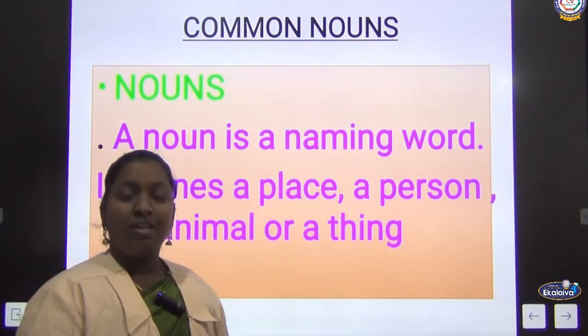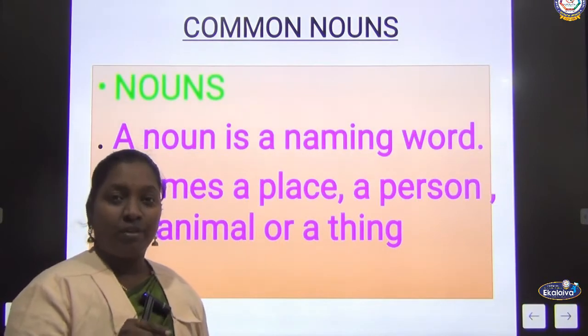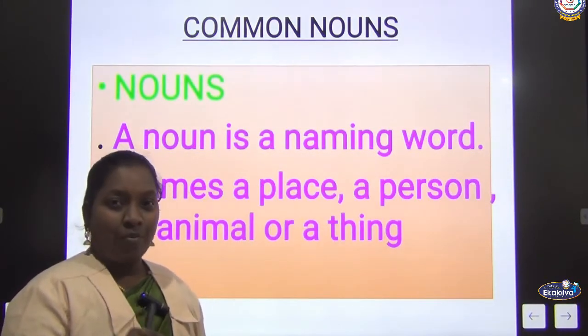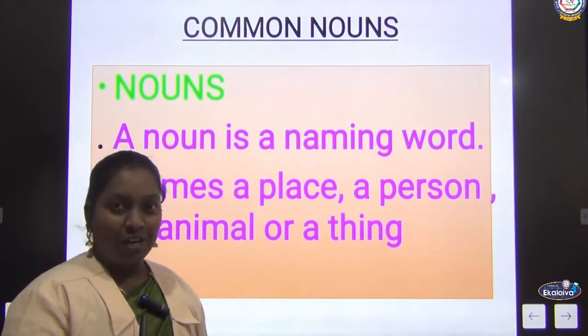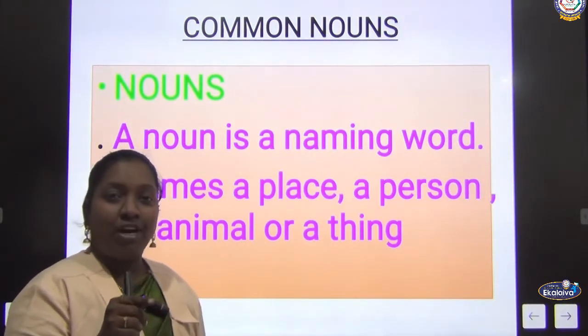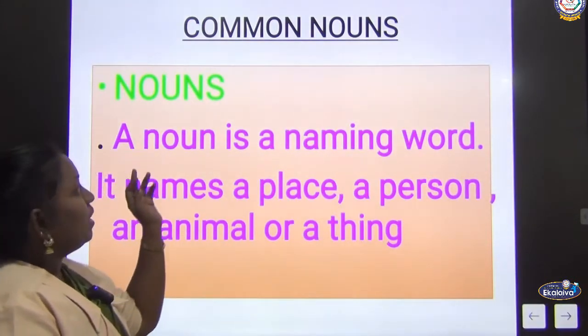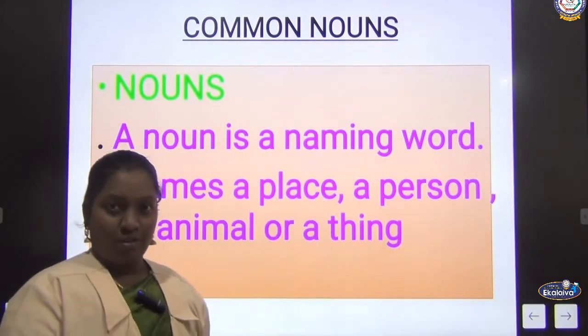Noun. Okay? Tell me, what is your name? When I call your name, you will say, my name is Samuel. My name is Nithura. Will you say like that? So when I call your name, you are saying your name. That is noun. So noun means it is a naming word.